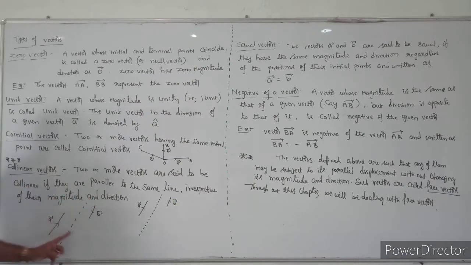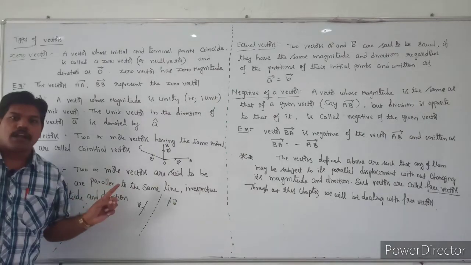But the first vector is parallel to this line and the second vector is also parallel to this line. So we can say that these two vectors are collinear. Magnitude and direction are not criteria here. What we have to see is that the two vectors are parallel to the same line, then we can say the two vectors are collinear.